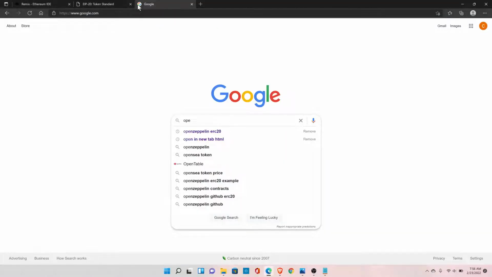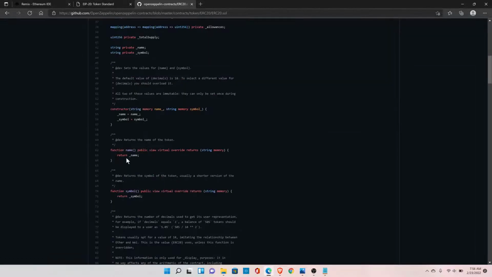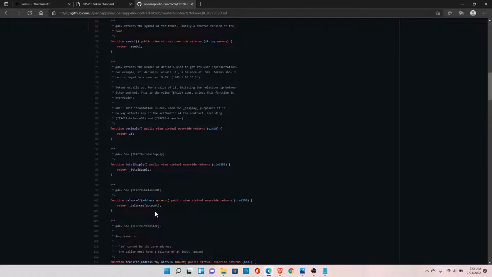Search OpenZeppelin ERC20 and go to their GitHub. So this is the ERC20. If you look at it, you have the same set of functions that we just discussed. We have the name function and symbol function, even though they were optional, so we use them. And then they have the total supply function and balanceOf function. You can see they have already implemented all these functions inside it. So the complete logic is there, and we don't have to reinvent the wheel. We will import this file to create our own cryptocurrency. So let's do that.